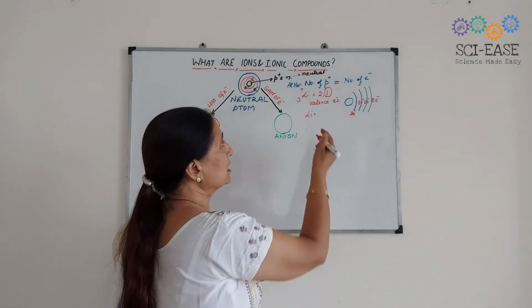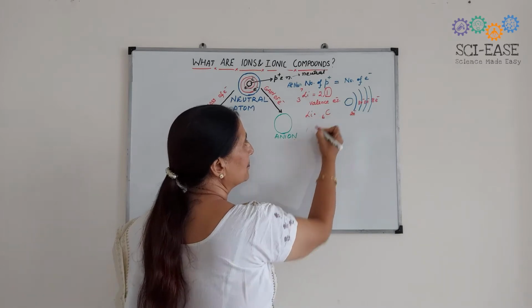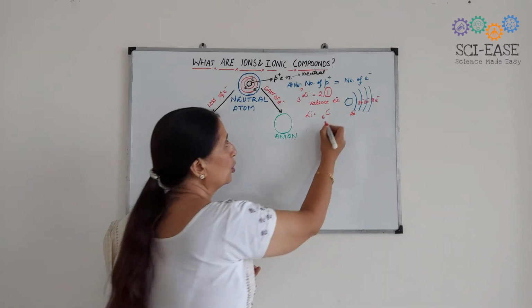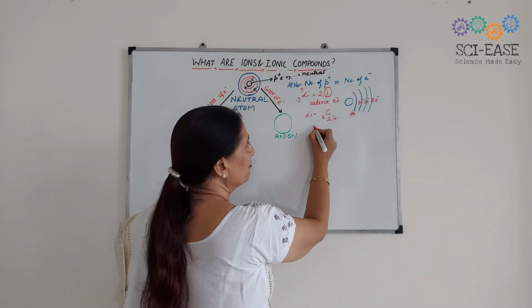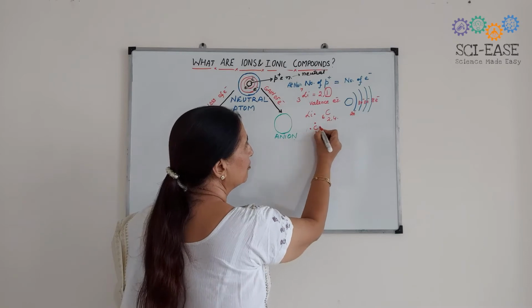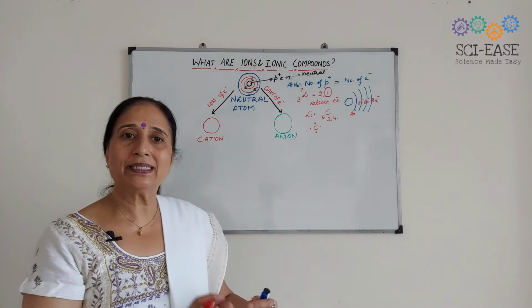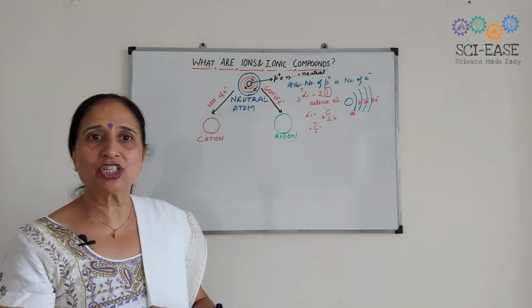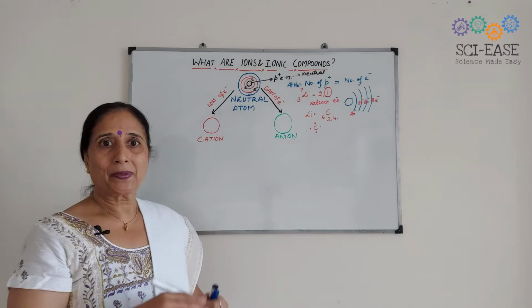You can take the case of carbon. Carbon has atomic number 6. So 2 and 4. So the valence electrons will be 4: 1, 2, 3, 4. Only the valence electrons take part in the chemical reaction, and this was given by Lewis. Okay?